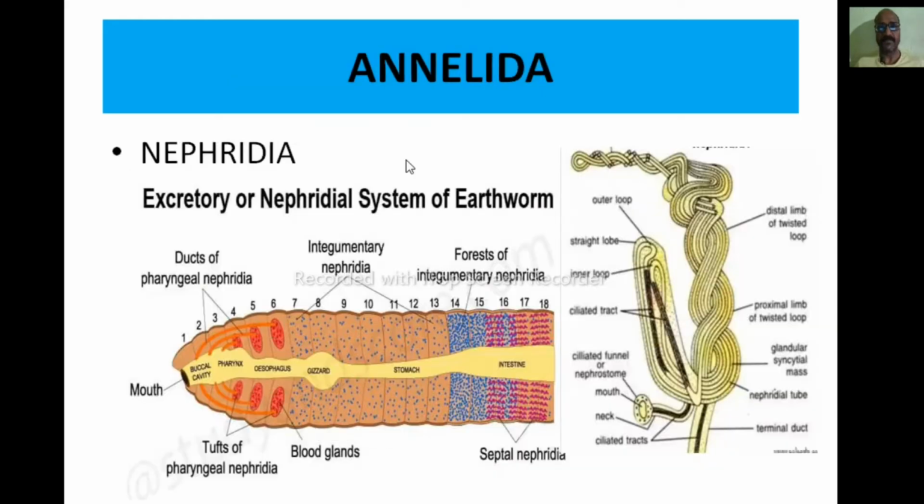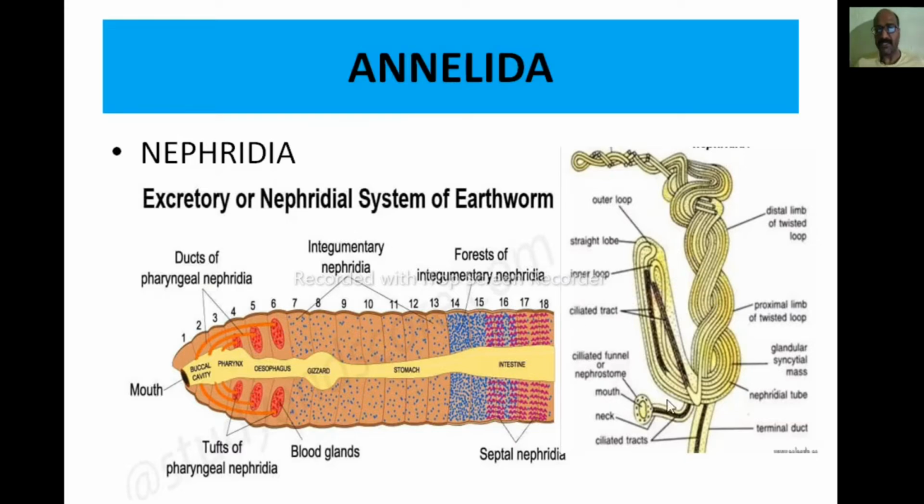In the case of annelida, for example in earthworm, different types of nephridia are present: septal nephridia, pharyngeal nephridia. This is the typical structure of one nephridium.